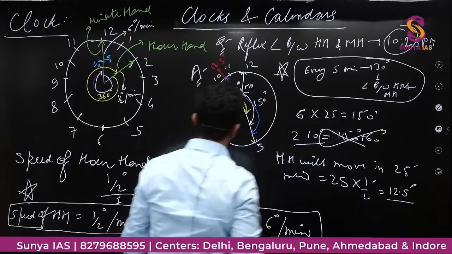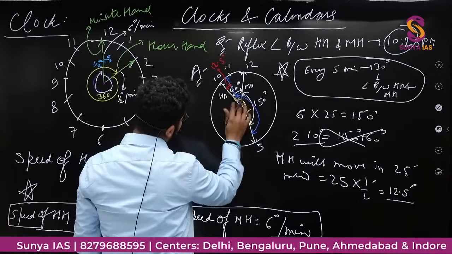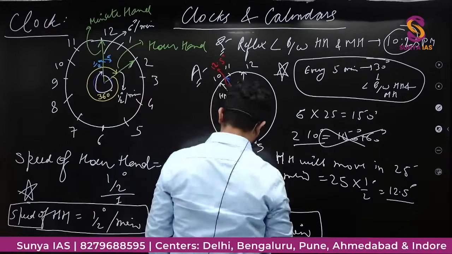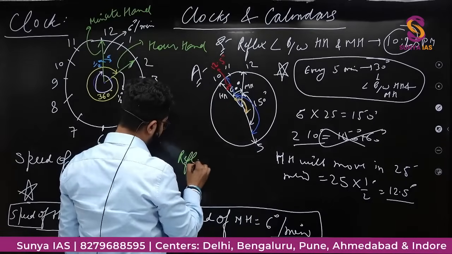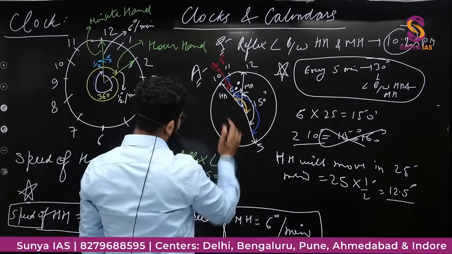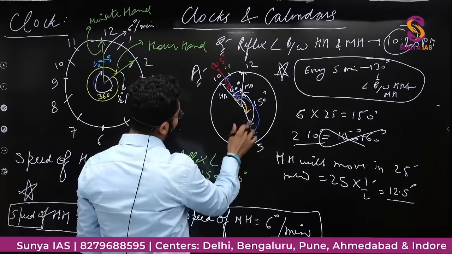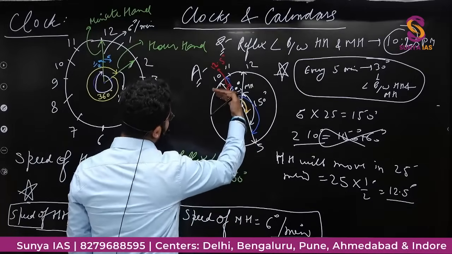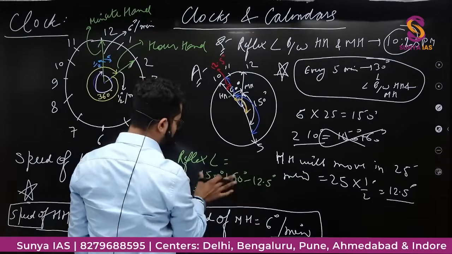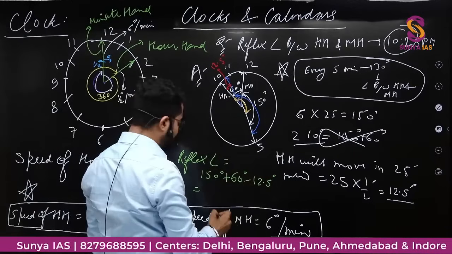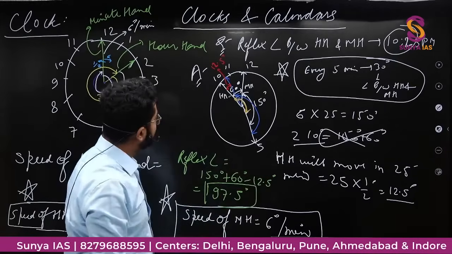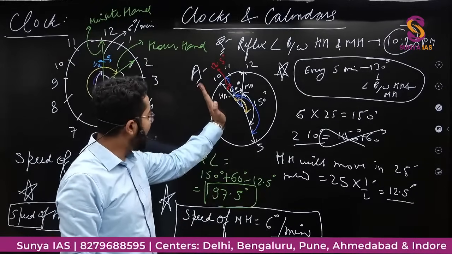सो इफ आई सी द डायग्राम, सो द एंगल, दिस ब्लू एंगल, हाउ विल आई कैलकुलेट? 150. So this reflex angle is equal to this 150 plus 60. So 150 plus 60 से क्या हुआ? 150 60 से आप यहां पहुंच गए, पर ये 12.5 डिग्री इधर भी चला गया है, माइनस 12.5 डिग्री. 210 minus 12.5, it would be I think 197.5 degree if my calculation is right. So that is the reflex angle between the hour hand and minute hand.